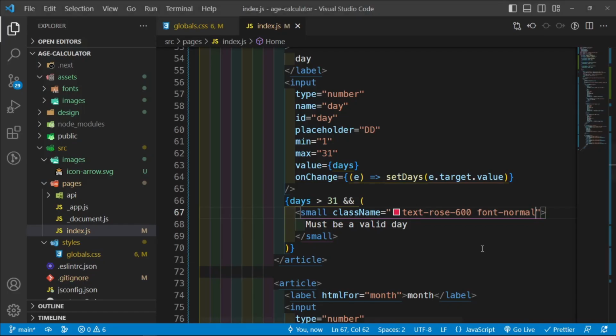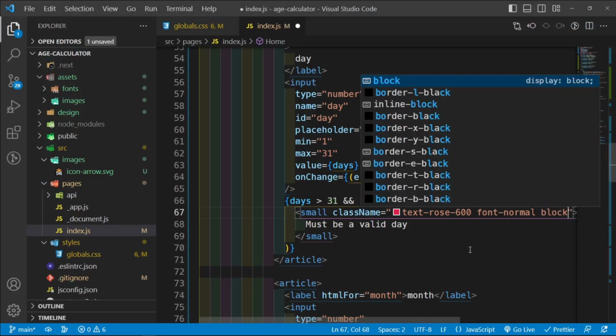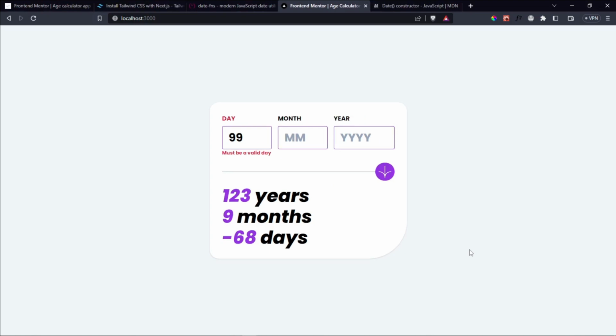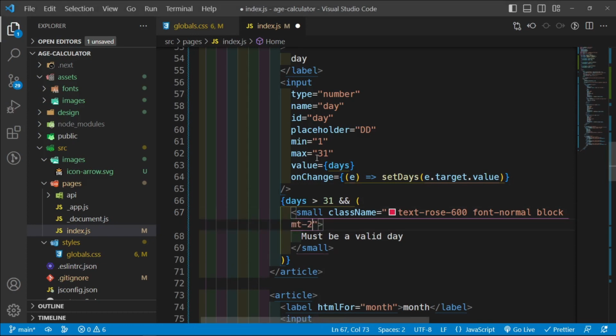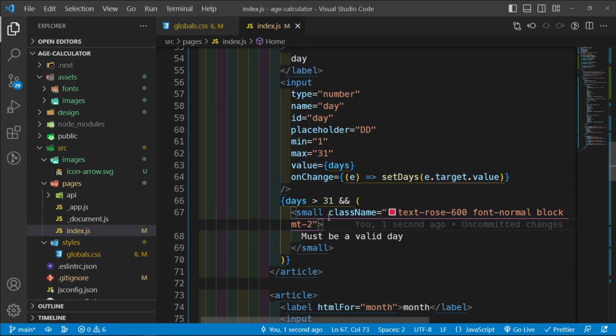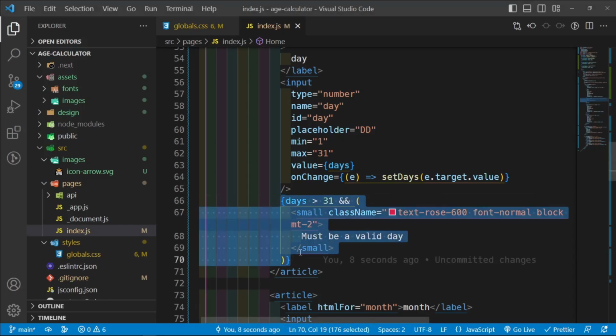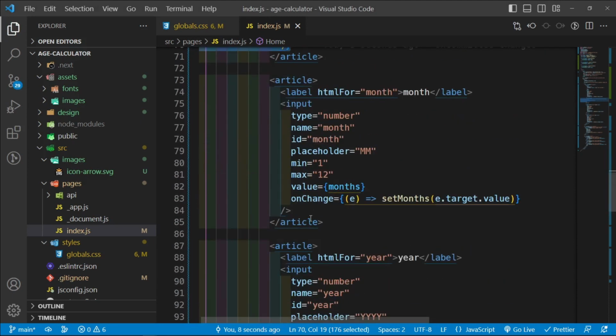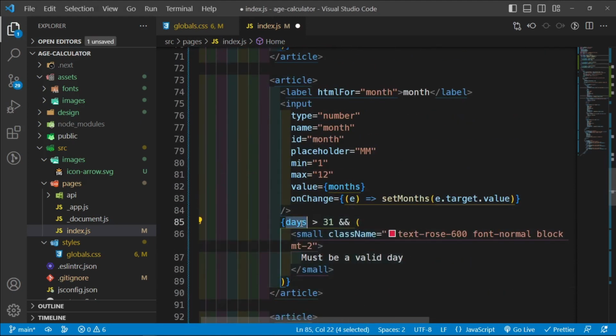Okay, nothing changes, that's okay. And then let's change this into a block element, because I don't want this space to be introduced, right? You've just seen that. And then I want to have a margin on the top of 2. There we go. And now we're going to do something similar for all of these. So let's copy this days, paste it below this input, and change this to months.